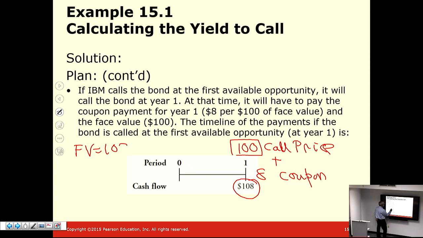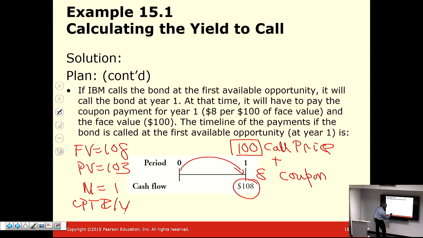Present value is 103. N is 1. There's no other payment in between. So I'm going to compute IY, which is essentially going to be my yield to call.